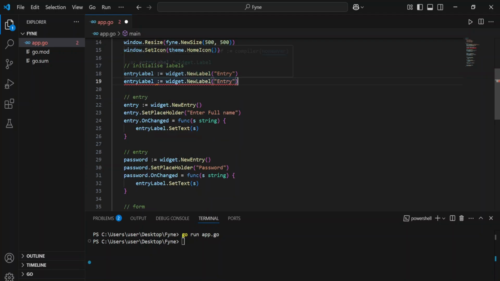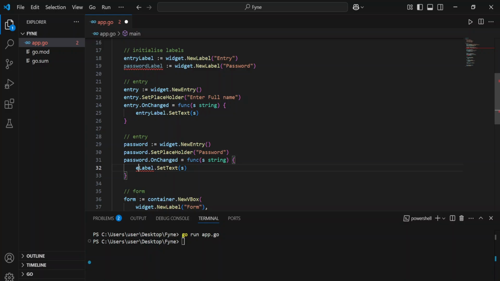Then I can say password label, and then here I can just come and say password. So on password change, I'm going to update the password label and set it to that.